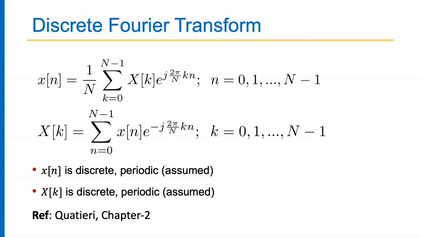So this means I'm only interested in the window of length capital N, and outside this window will be just a repetition of the same values. So basically I use a modulo function to bring back my indices to the range 0 to capital N minus 1. Okay, so this is the discrete Fourier transform. This will be the most useful transform in this course. And the reference is the book by Thomas Quatieri, chapter number 2. But I think if you understand this concept, you are pretty much there.